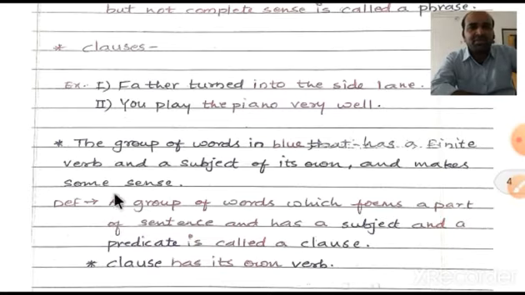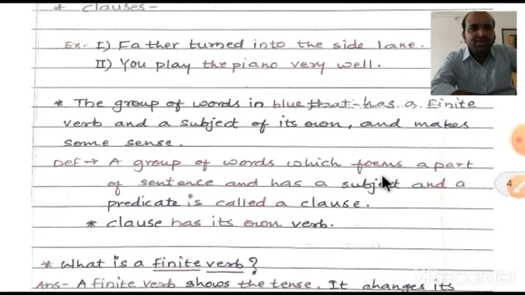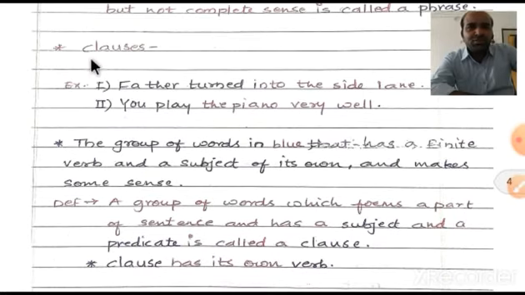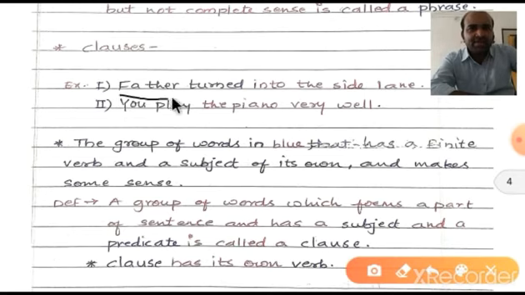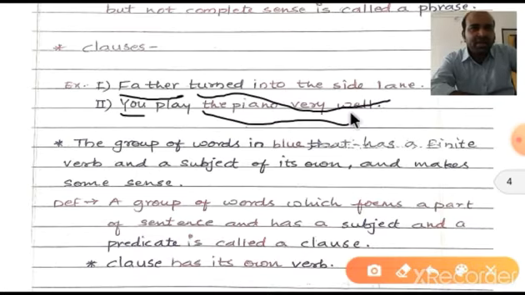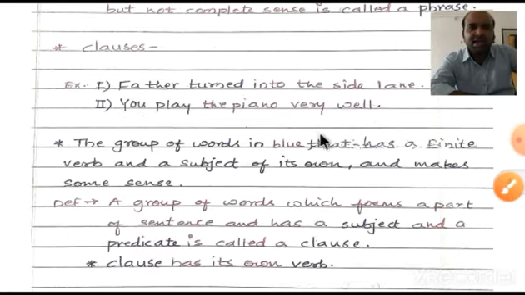Now what is the definition of a clause? A group of words which form a part of a sentence and has a subject and a predicate is called a clause. So a clause should have a subject. Now look here once again. It has a subject, "you" and "father", and the remaining part of the sentence is the predicate. So we can understand it quite easily.